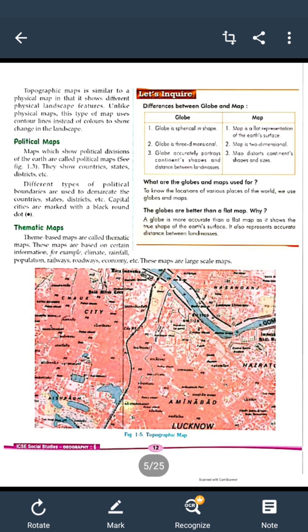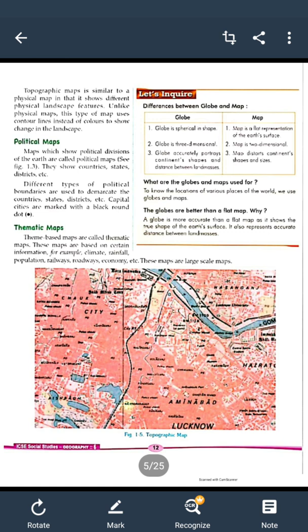With the help of political boundaries, we can know the different states, how one state is differentiated from the other state, or we can know the boundary of one country to another country. We can know this with the help of dots. We can also know the capital city, which is marked with a black dot.